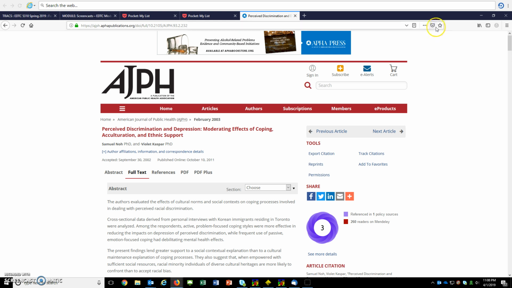So just go here and you click save. Now it has already been saved to Pocket, but maybe you want to add a few tags, like discrimination, comma, depression. For this feature, you separate your tags by using commas, and then you can either save to your phone or save here.